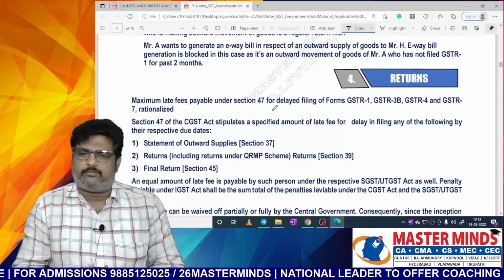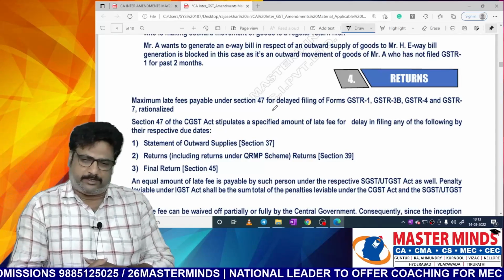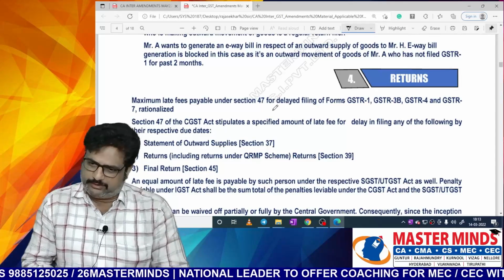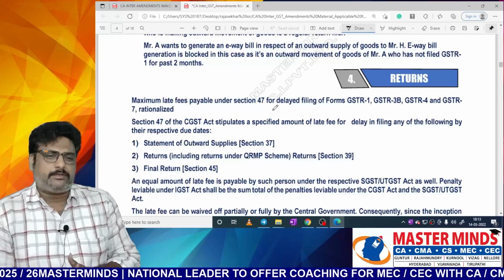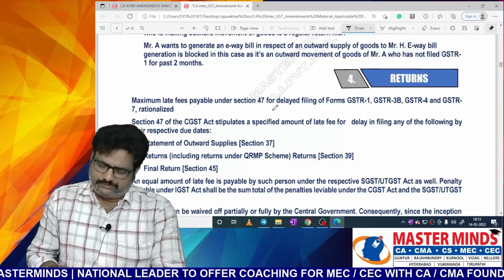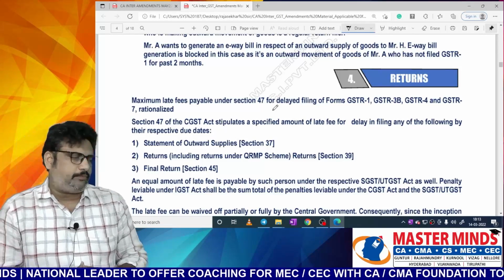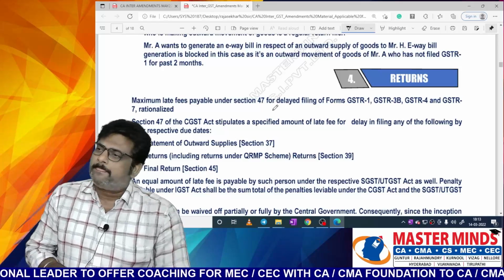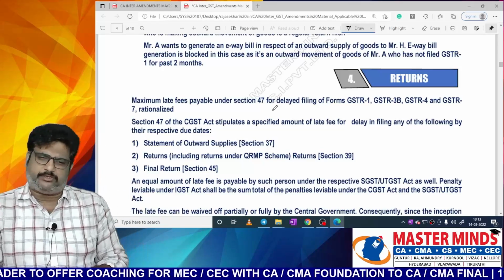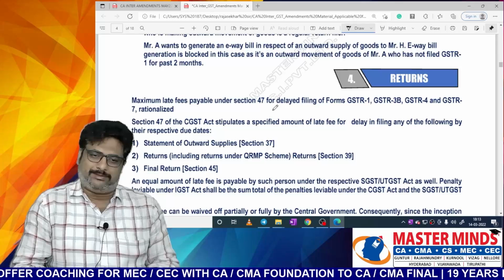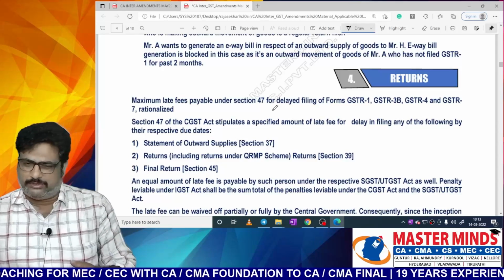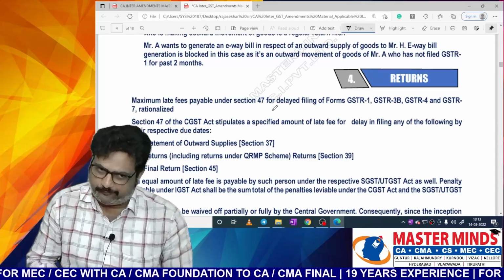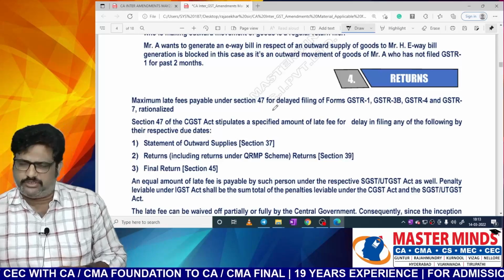The next topic we need to see is the returns topic. With respect to this returns topic, the amendment is in relation to the late fee. Generally, what is the late fee with respect to delayed filing of GSTR 1, GSTR 3B, GSTR 4, like that? What is the position?